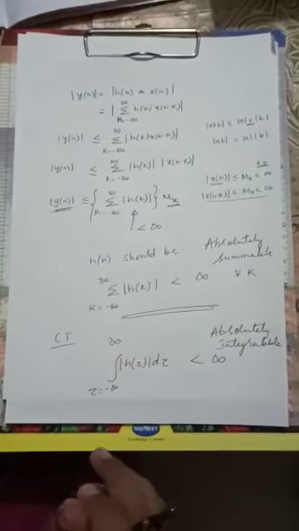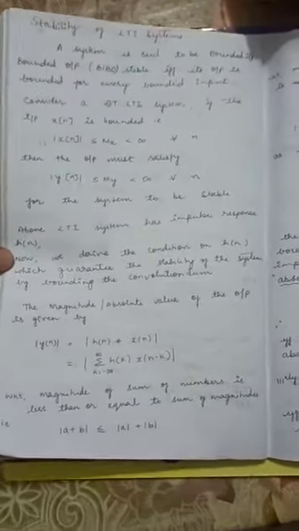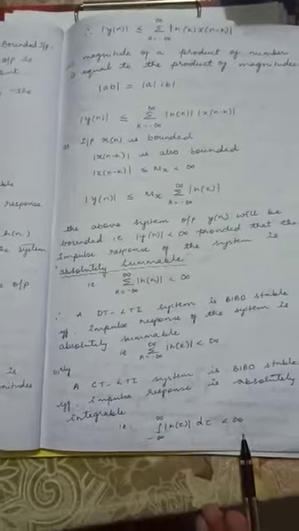The same derivation is provided in the PDF notes that I have given, so please go through that PDF for the complete derivation. If it is discrete time, it is absolutely summable. If it is continuous time, it is absolutely integrable. Thank you.